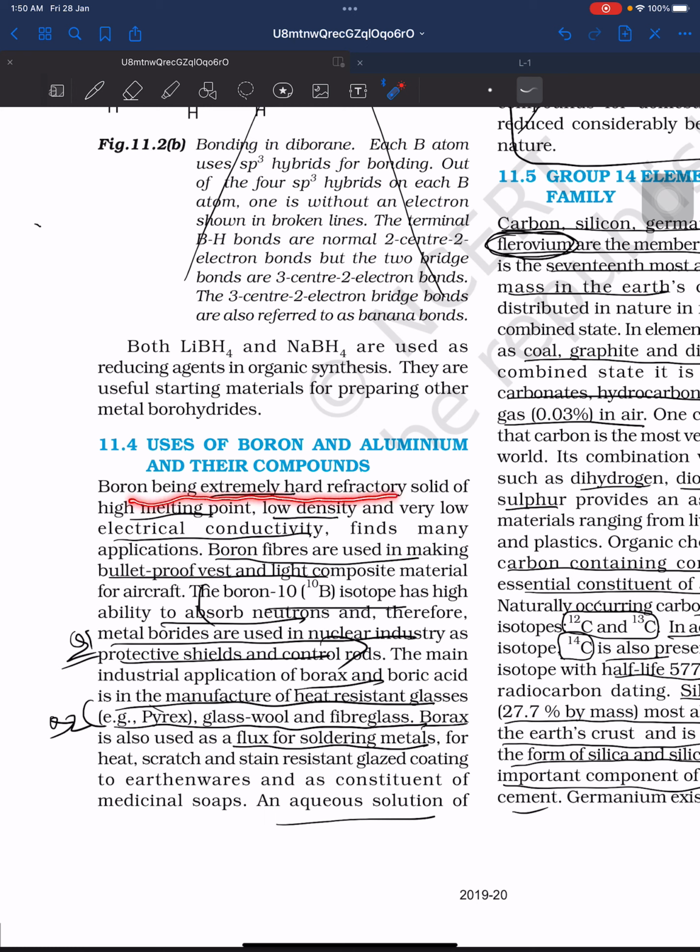Boron is an extremely hard refractory solid of high melting point, low density and very low electrical conductivity. So it has these properties: high melting point and very low electrical conductivity. It finds many applications, like boron fibers are used in making bulletproof vests, and these are lightweight and strong. The boron-10 isotope has high ability to absorb neutrons, hence it can be used in nuclear reactors to absorb the neutrons. Therefore the metal borides are used in the nuclear industry as protective shields and control rods.